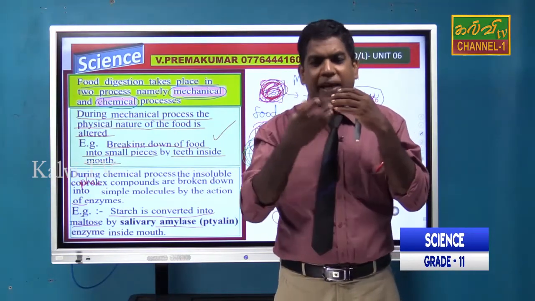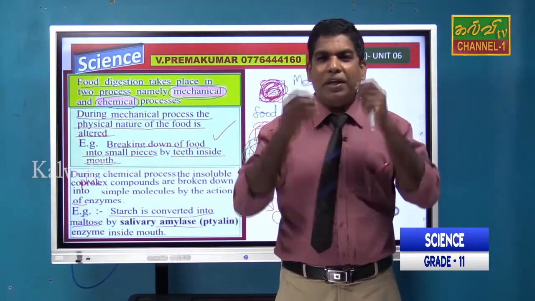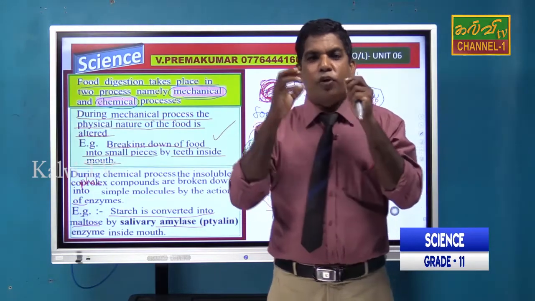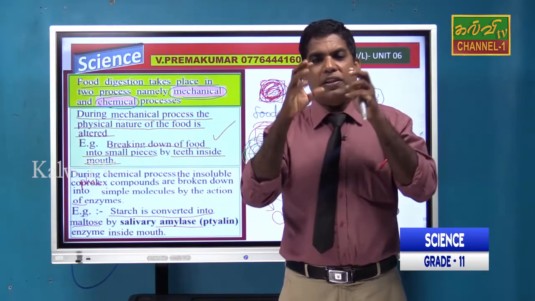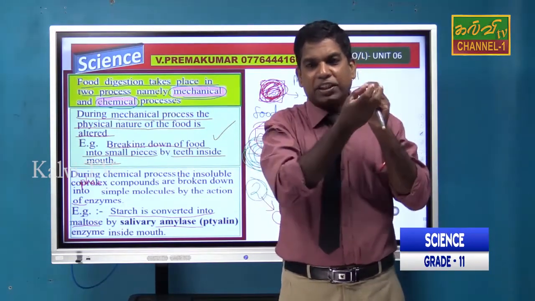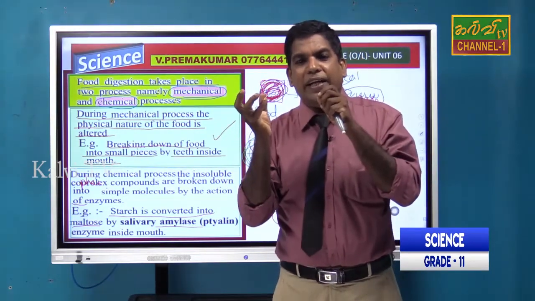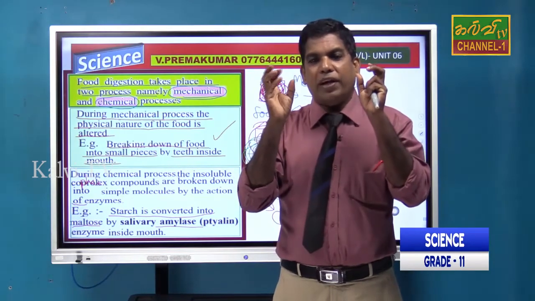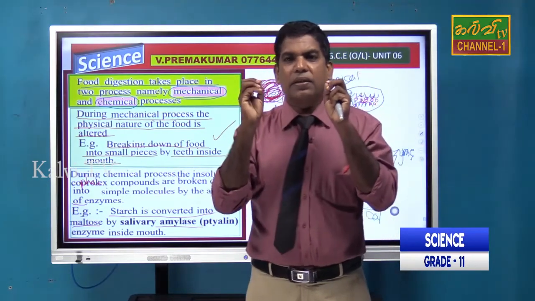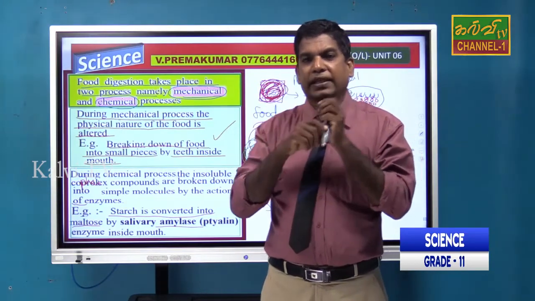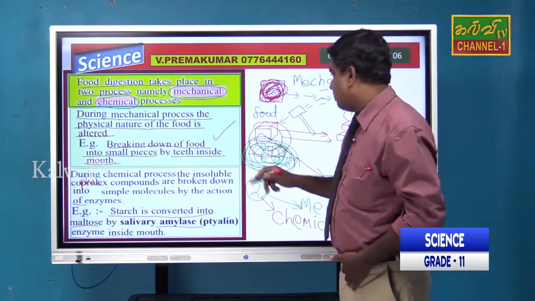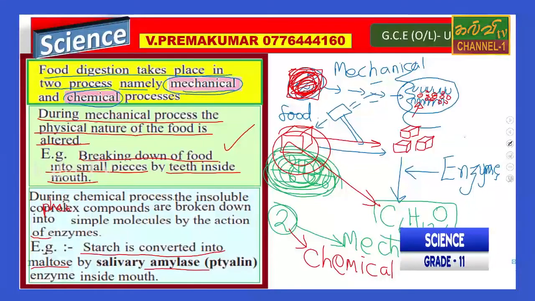Why do I say in the presence of enzyme? Because enzymes are catalysts which don't participate directly. When you consider the mass of the enzyme initially and after the chemical reaction, it is the same. The enzymes don't get involved directly in the chemical reactions. Anyway, the starch is converted into maltose.